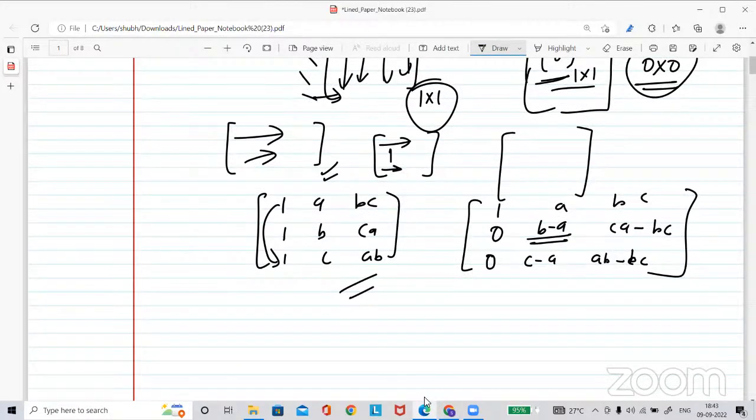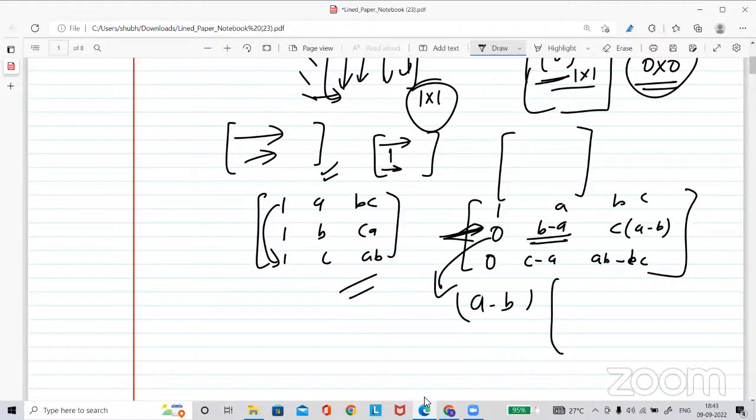See, this is BC, and if you take C common here, it will be A minus B. So the second row is C, A minus B. Now if you take A minus B common from the second row, what will you get in the determinant? In the matrix it will be A and BC, and here is also 0 times A minus B. So it is 0, and this A minus B you can change to minus times A minus B, so it will become -1 here, and this is C here.